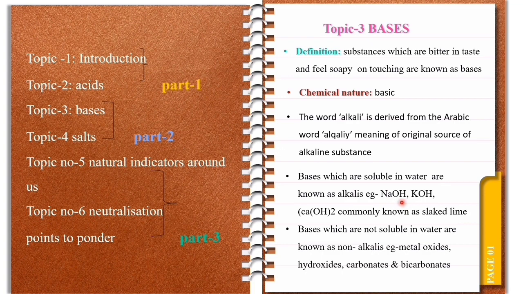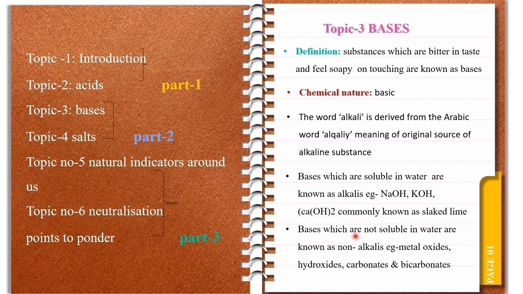Examples: sodium hydroxide, potassium hydroxide and calcium hydroxide. Calcium hydroxide is also commonly known as slaked lime. So here sodium hydroxide, potassium hydroxide and calcium hydroxide, all the three are soluble in water. They are known as alkalis.